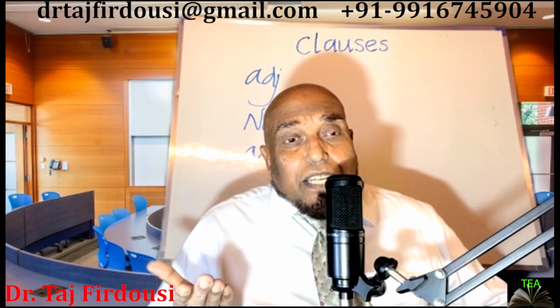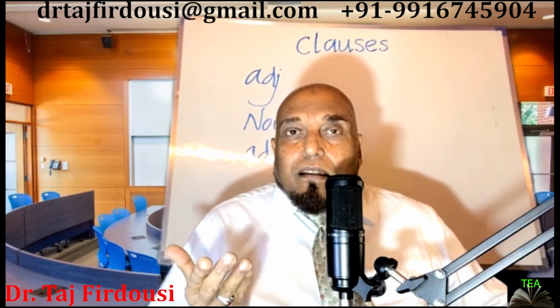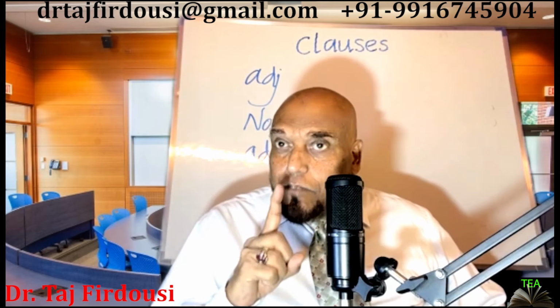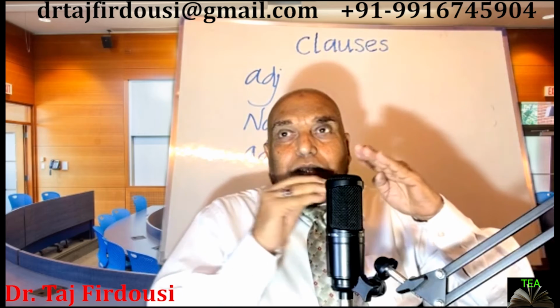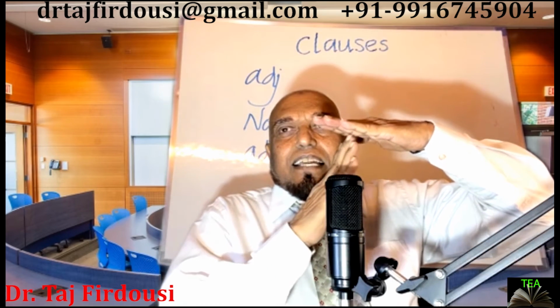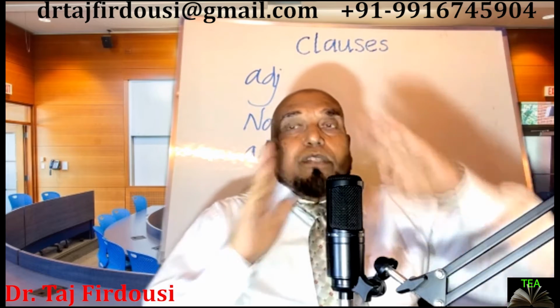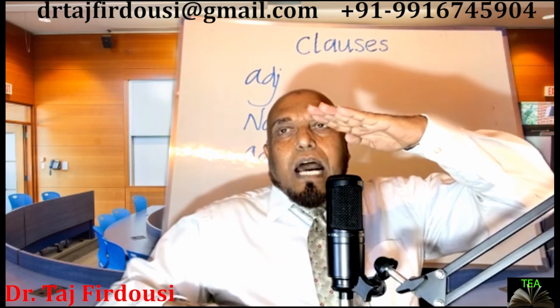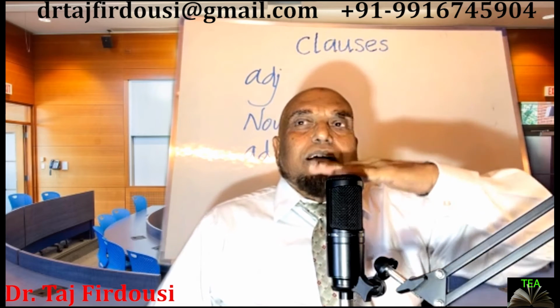What is a subordinate clause? A subordinate clause is the remaining part of the sentence which has a verb which helps the main verb. Subordinate means under; it helps, it supports, it gives information. Even if there is no subordinate clause, it gives the meaning of the sentence.